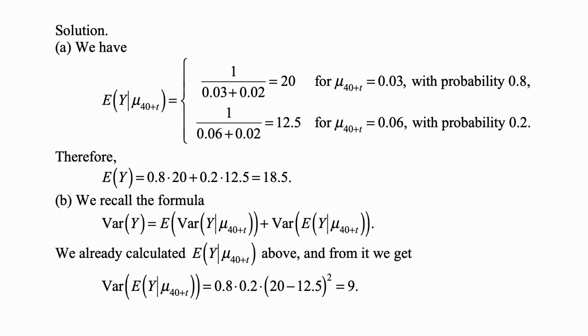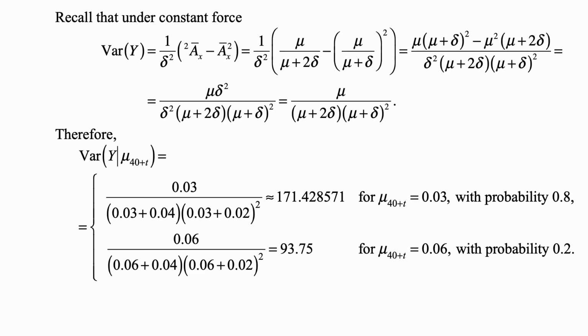So all we need to do is figure out the variance of a multiple of a Bernoulli trial, which is that number it gets multiplied by, 20 minus 12.5, which is 7.5, squared, multiplied by the variance of a basic Bernoulli trial, which is always P times Q. So 0.8 times 0.2 times 20 minus 12.5 squared, and that's actually 9.